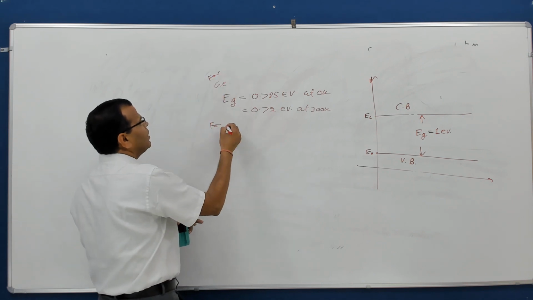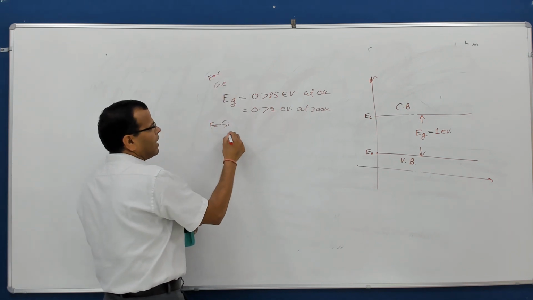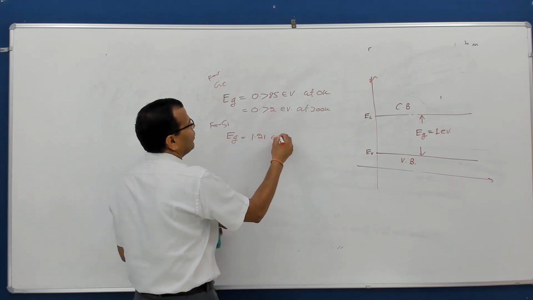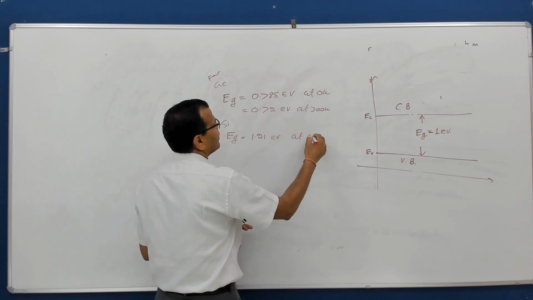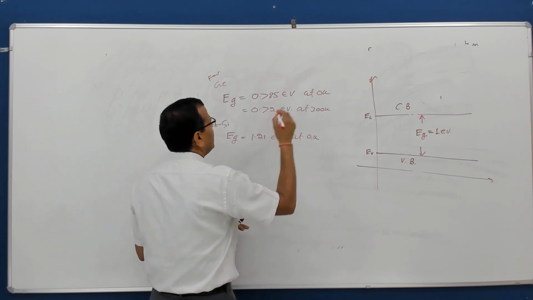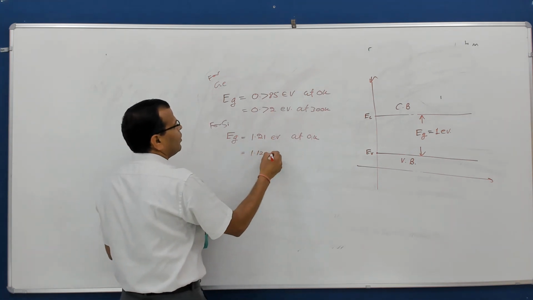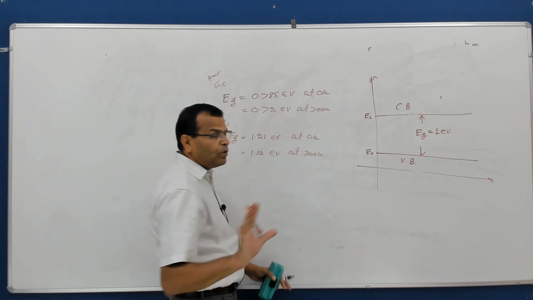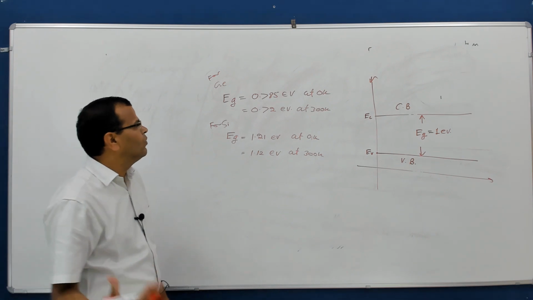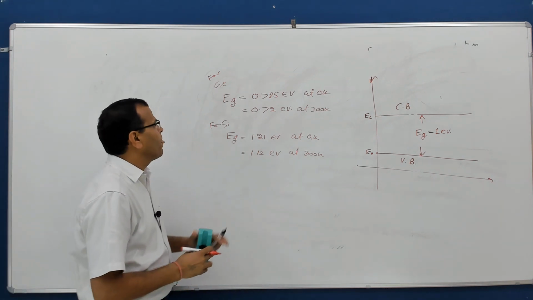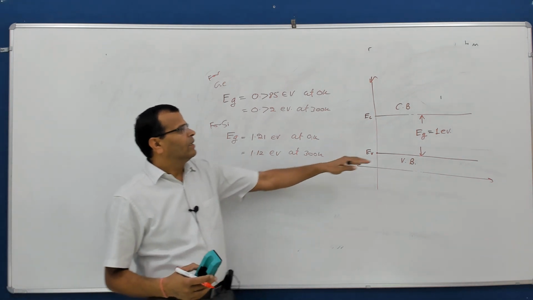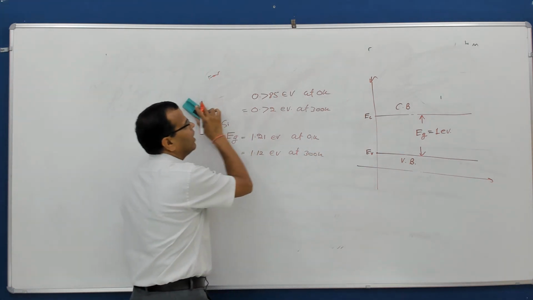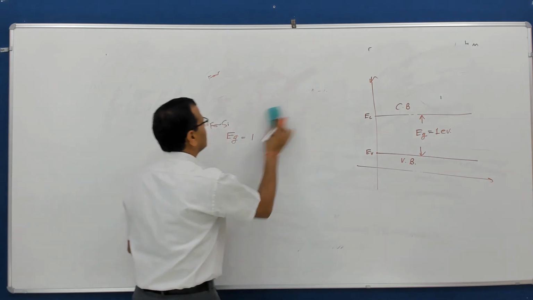Similarly, for silicon, again a semiconductor, the band gap is 1.21 electron volt at 0 Kelvin, and it is 1.12 electron volt at 300 Kelvin, which is considered to be room temperature, adopted universally. So the materials in which the band gap is of the order of 1 electron volt are called semiconductors.